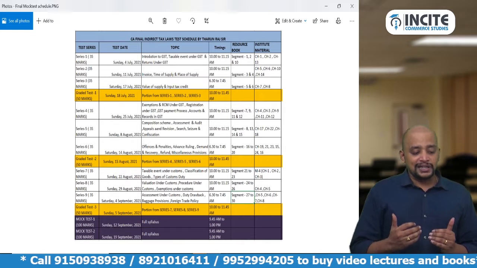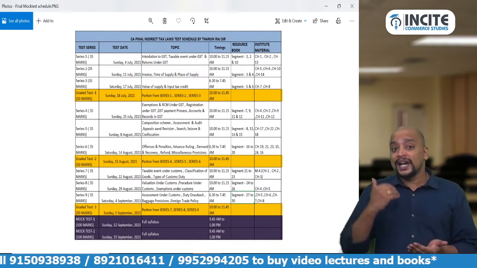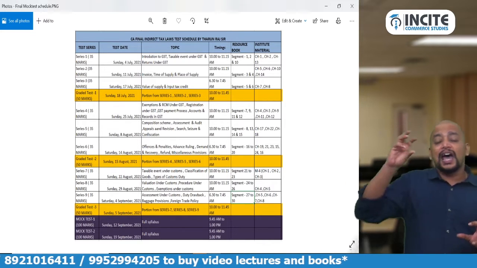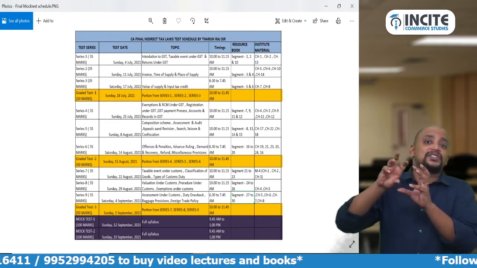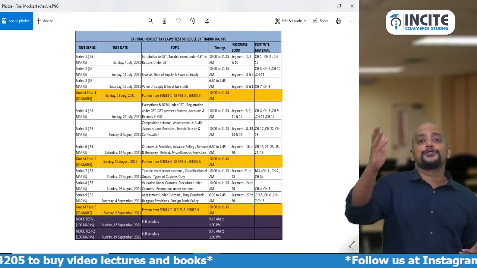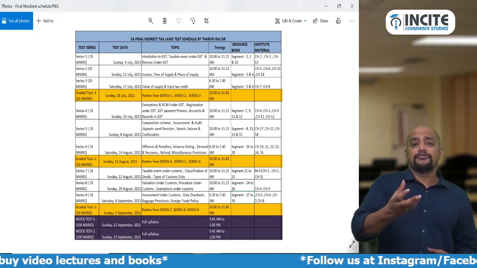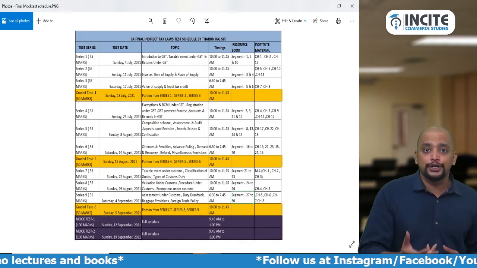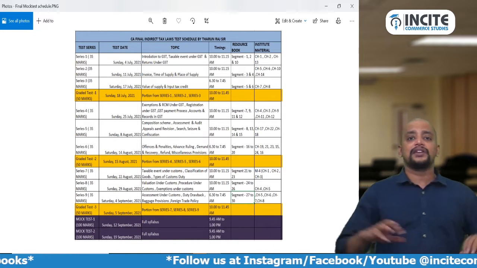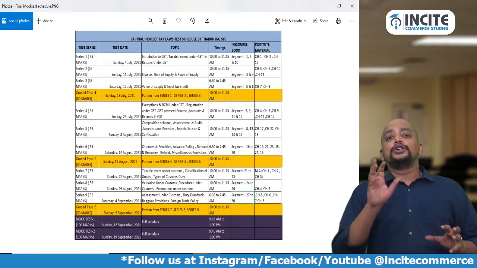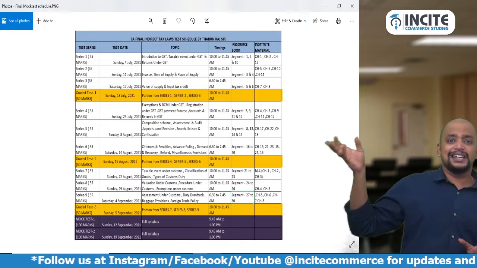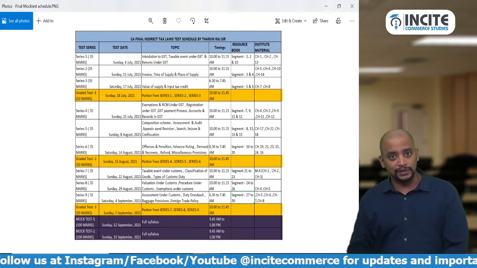I have given the schedule as to when the test will be, the topics, timings and the chapter, in the sense study material reference. If you have already attended my classes, the resource book reference is also given. For the last batch it was 3 volumes, and this batch I have just converted it into 2 volumes. You can go through that resource book topics or the ICAI study material, if you are following that.